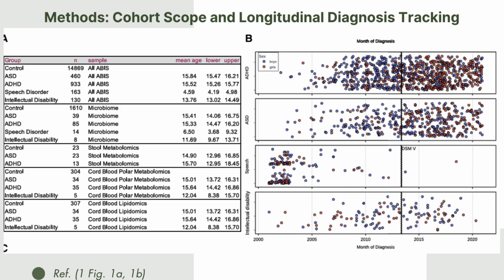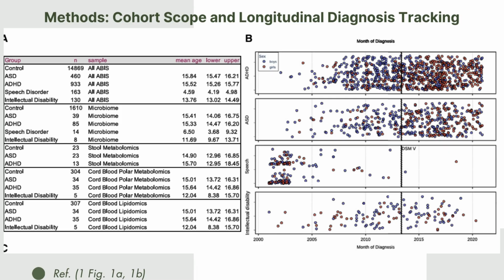In Panel A, we're looking at how many children were diagnosed with various neurodevelopmental conditions. This includes autism, ADHD, and most of the common NDs we noted before. You'll notice there's a large control group, over 14,000 children without an ND diagnosis, which gives the study solid statistical power. One thing to pay attention to here is the age of diagnosis, for example.